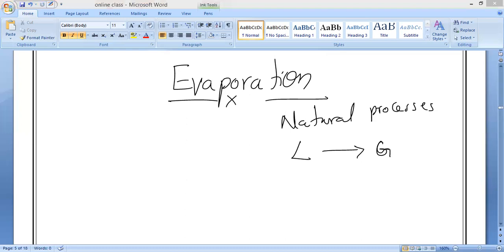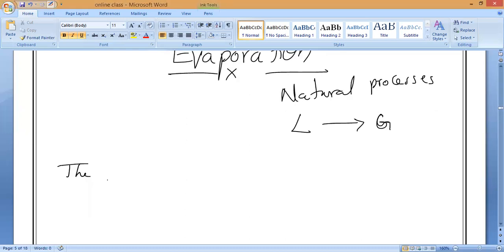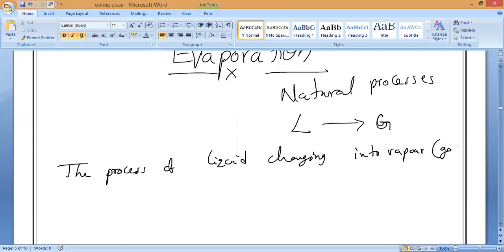The process of liquid changing into vapor. Vapor also we can call it as what? Gas.